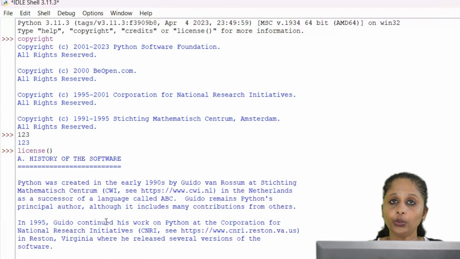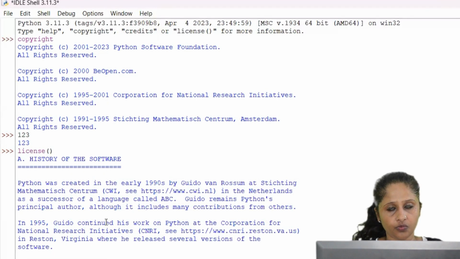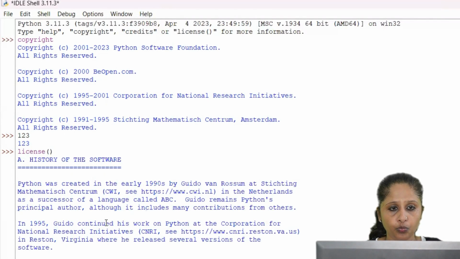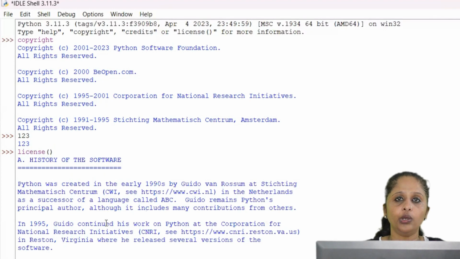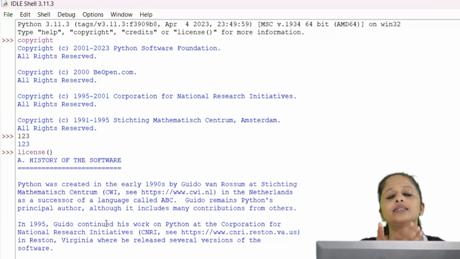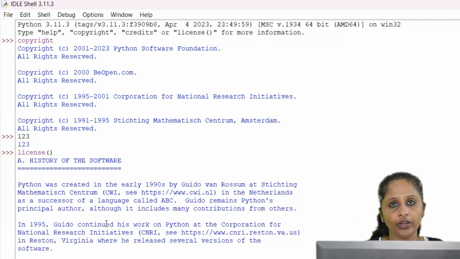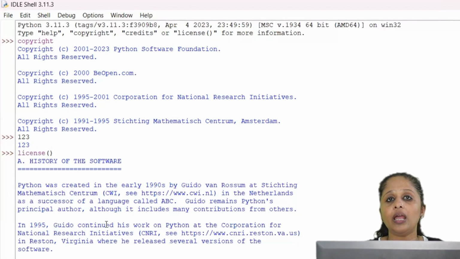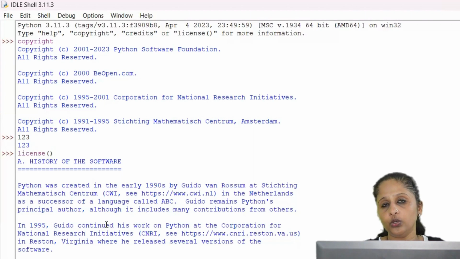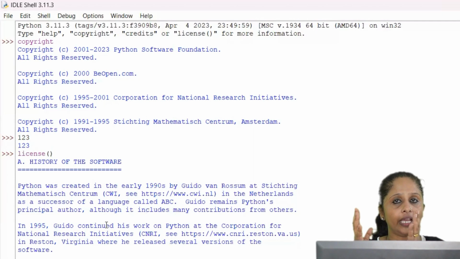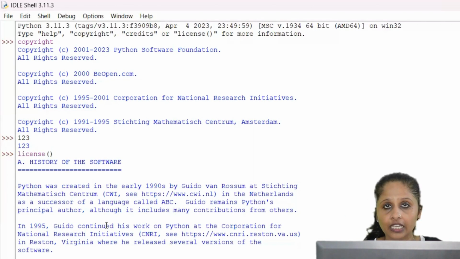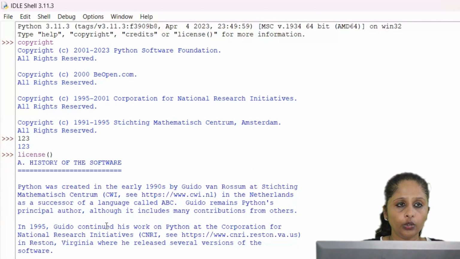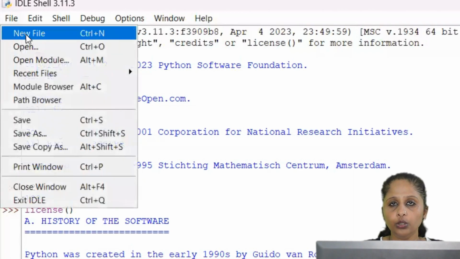So I told you there are 2 modes for that: interactive mode and script mode. In interactive mode you give one line of code and at the same time you get the output. But if you want to write a big program and save it for future use, then you have to type it in the script mode. So let's see how to open script mode. Go to file and click on new file.